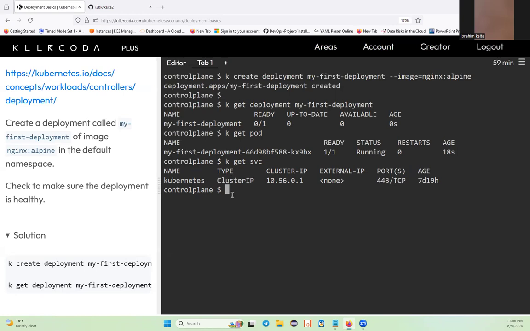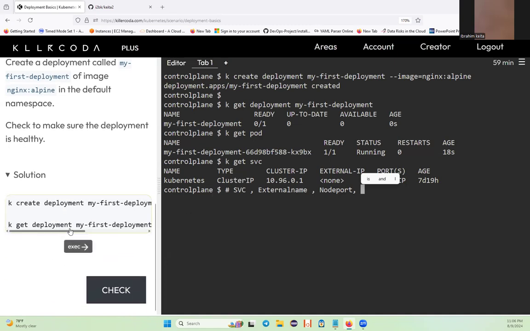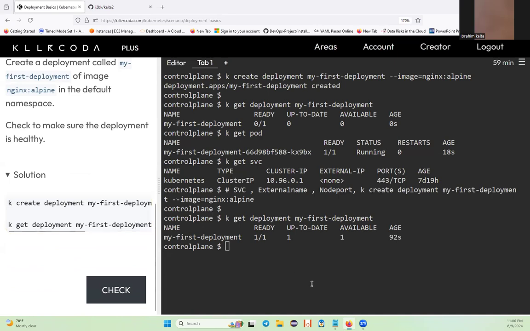We do have a lot of services. We have what they call an external name service, we have node pool services, or a stateful set. Learn these, do your assignment, and then that will be enough for us, right?